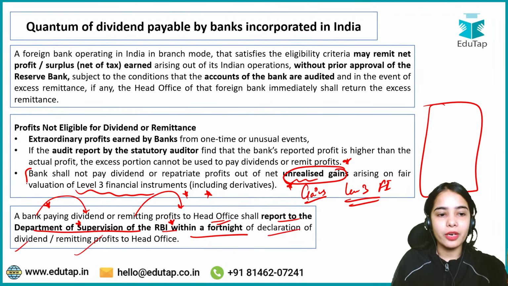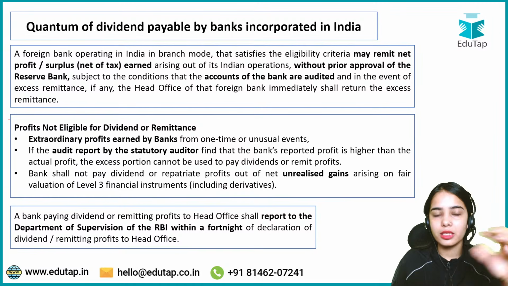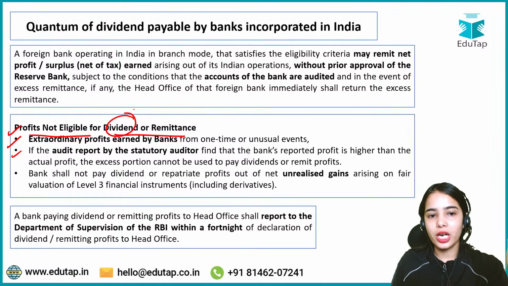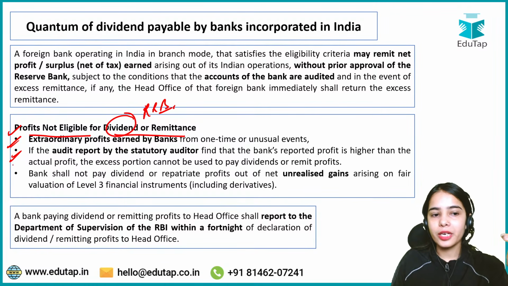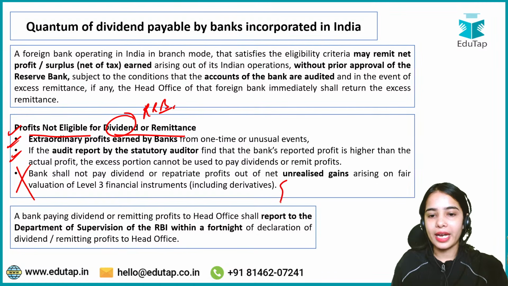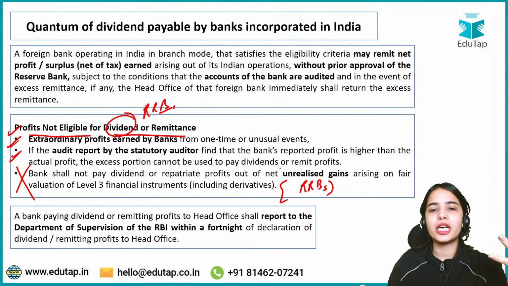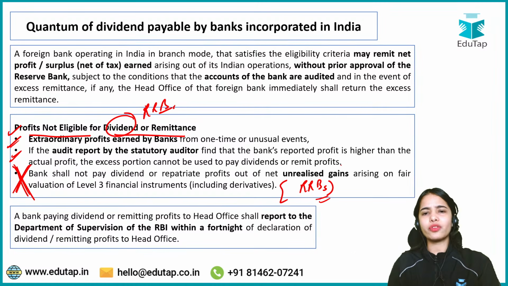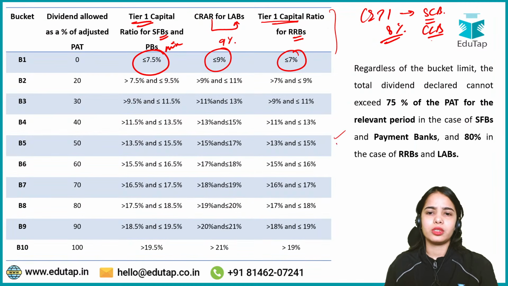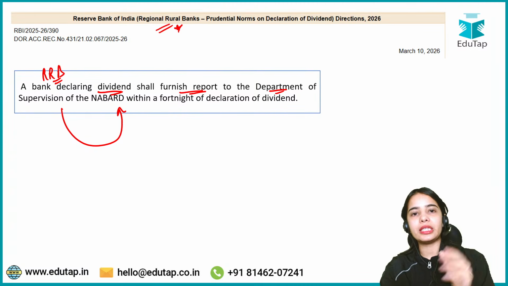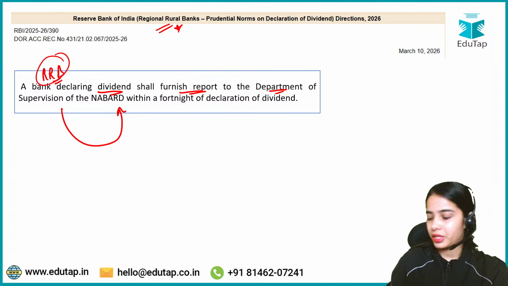Otherwise, for RRBs the other directions are the same. On the profit not eligible for dividend for RRBs, the first and second points are the same, but this third point is not valid for RRBs, because I think the RRBs do not invest in level 3 financial instruments. So this third line is not applicable for RRBs. The rest of the directions are the same for the different kinds of banks. RRBs have to provide the report to the Department of Supervision of NABARD, and the third point on profits not eligible is not applicable for RRBs. That's it.